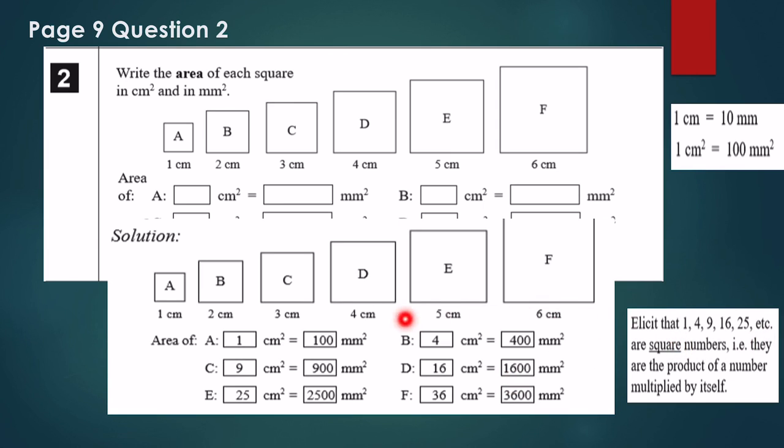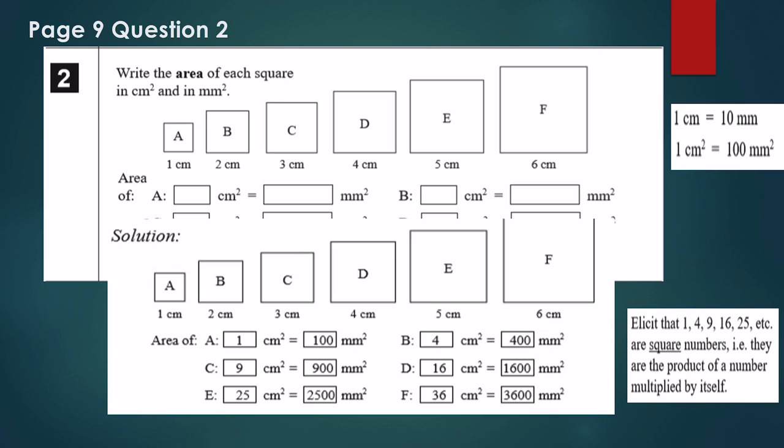There is a quick note here that the numbers 1, 4, 9, 16, 25, 36, and so on are called square numbers. We talked about these numbers previously in class. 1 is 1 squared, 4 is 2 squared, 9 is 3 squared, 16 is 4 squared, 25 is 5 squared. This is why these numbers are called square numbers. They are the product of a number multiplied by itself. So square numbers are the product of a number multiplied by itself.